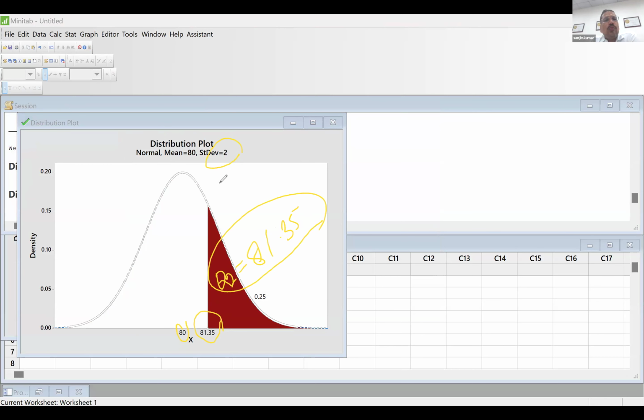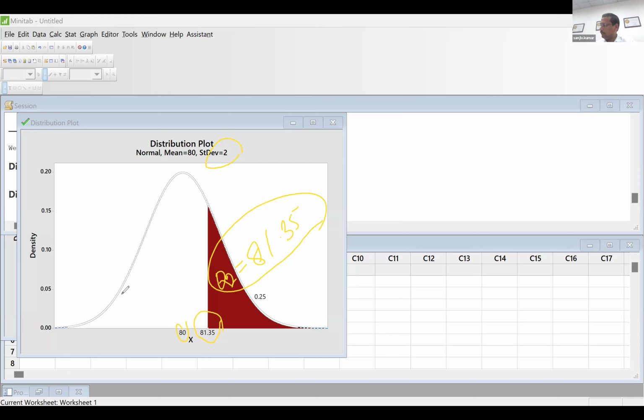Okay, sir. Clear? With the help of Minitab only, sir, we can solve it. Yes, with the help of Minitab only you can solve it very accurately. And you have access to Minitab, right? Yes, sir. I have downloaded it on my personal laptop. So use it during the exam. Okay, sir.